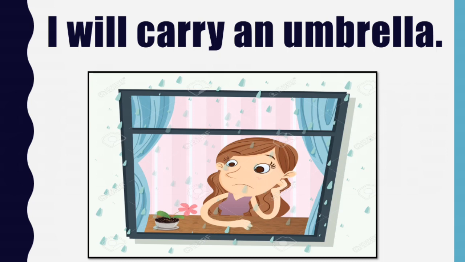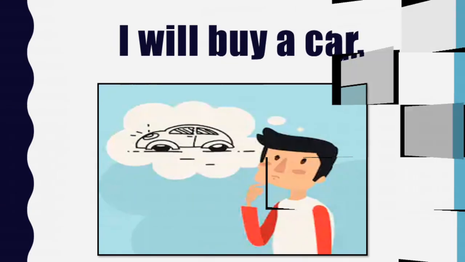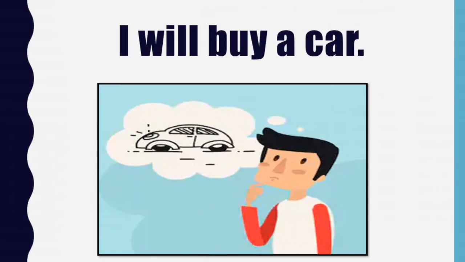Same way, I will carry an umbrella. When we add the object an umbrella, the verb carry conveys the complete meaning and the sentence becomes meaningful. I will buy a car.